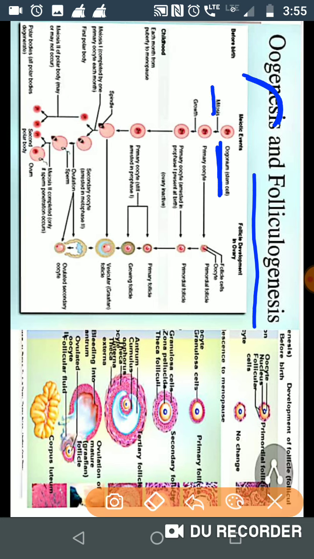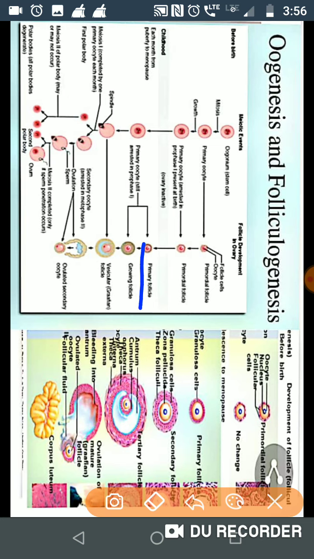Now they undergo mitosis and ultimately form the primary oocyte. This phase is known as the multiplication phase. From oogonia till primary oocyte is called the multiplication phase. And now this primary oocyte undergoes the growth phase.